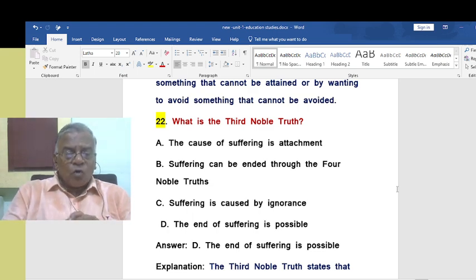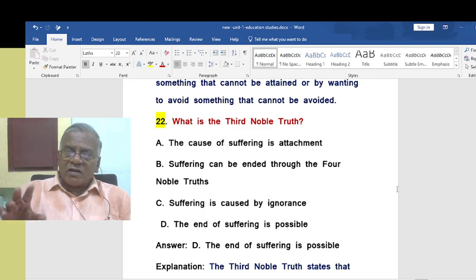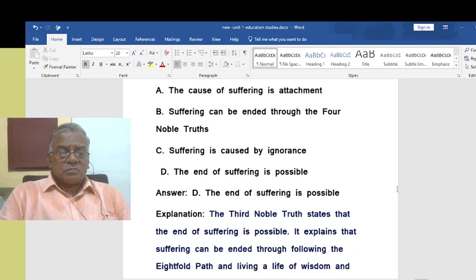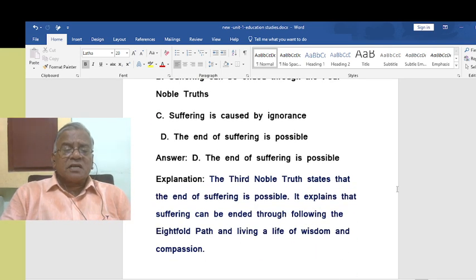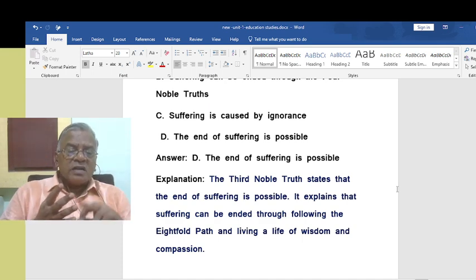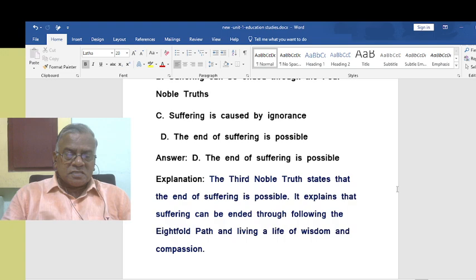What is the third noble truth? That is, the end of suffering is possible. I mean, not that we cannot avoid suffering. We can avoid suffering. Certainly we can end suffering. Our own misfortunes we can end. It is a possibility. That is the idea here. So the end of suffering is possible. The third noble truth states that the end of suffering is possible. It explains that suffering can be ended through following the eightfold path and living a life of wisdom and compassion.